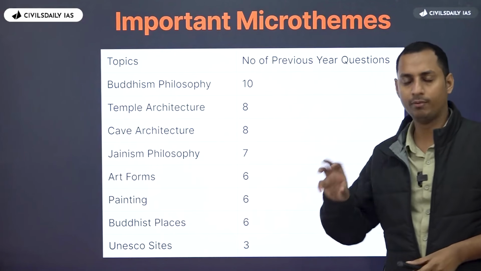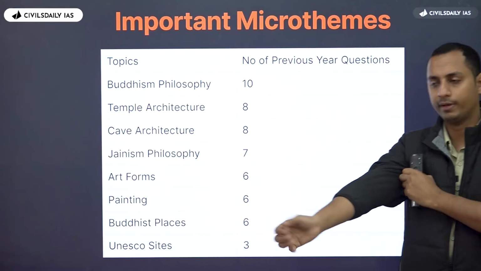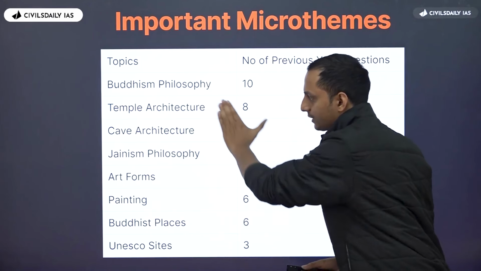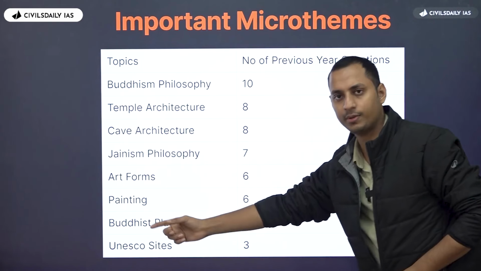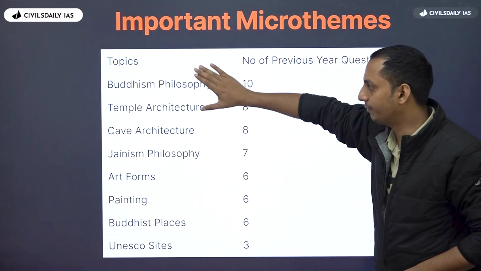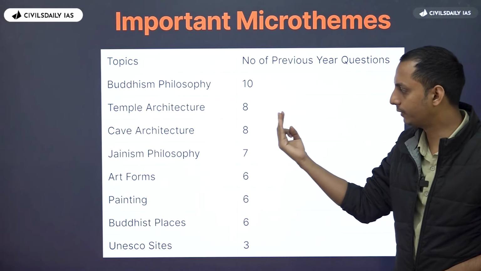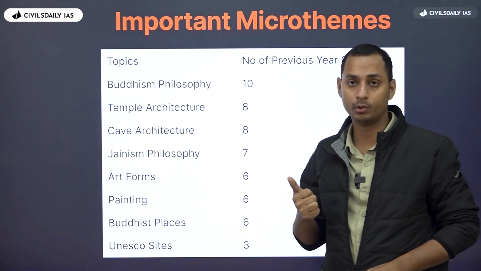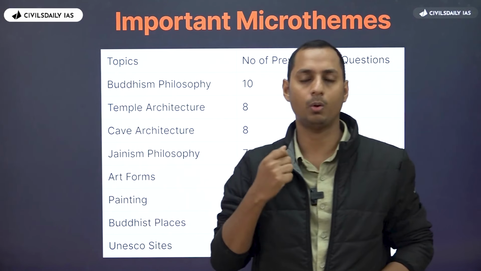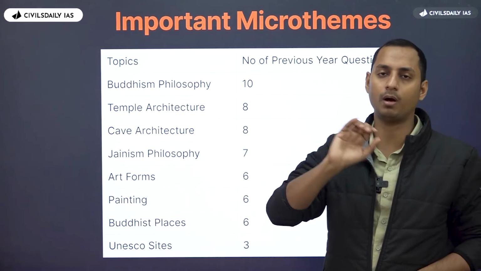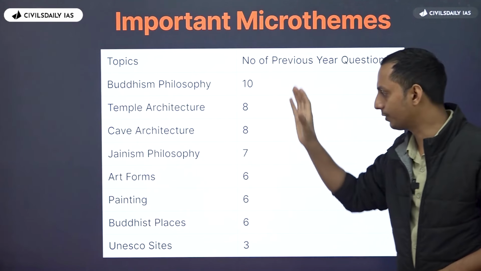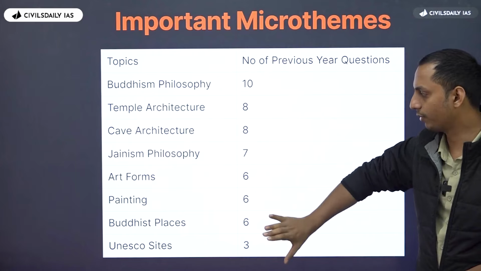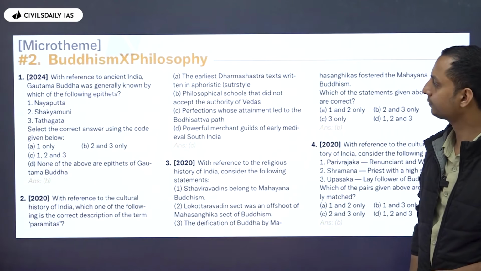Okay. So whenever you read Nitin Singhania or the NCERTs, and any information with respect to all these comes up, UNESCO will not be there. UNESCO is mostly current affairs information. But when information with respect to Buddhism, temple architecture, caves, Jainism, art forms, paintings, and Buddhist places comes up, what do you need to do? You need to highlight or underline or put a star mark or anything. Okay, because these are the most important things. Buddhism, architecture, Jainism philosophies, and all these areas.